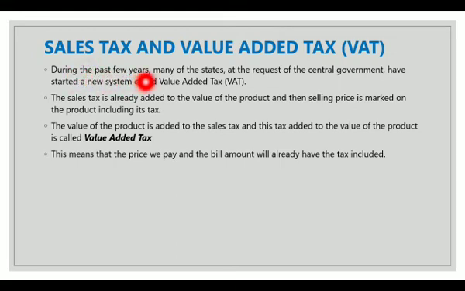During the past few years, many of the states, at the request of the central government, have started a new system called Value Added Tax, short form VAT. The sales tax is already added to the value of the product and then the selling price is marked on the product including its tax. The value of the product is added to the sales tax, and this tax added to the value of the product is called value added tax. This means that the price we pay and the bill amount will already have the tax included.